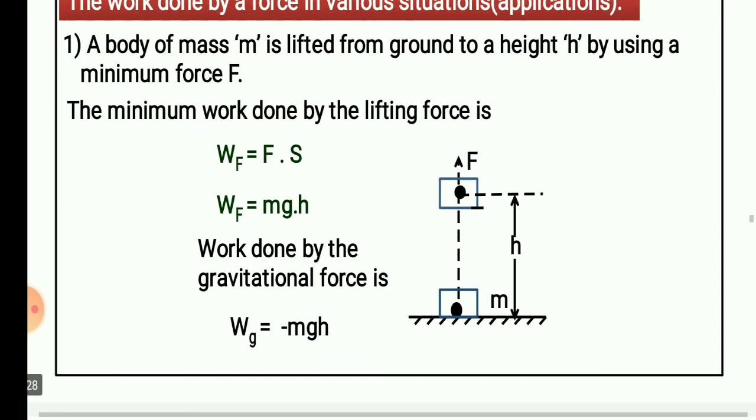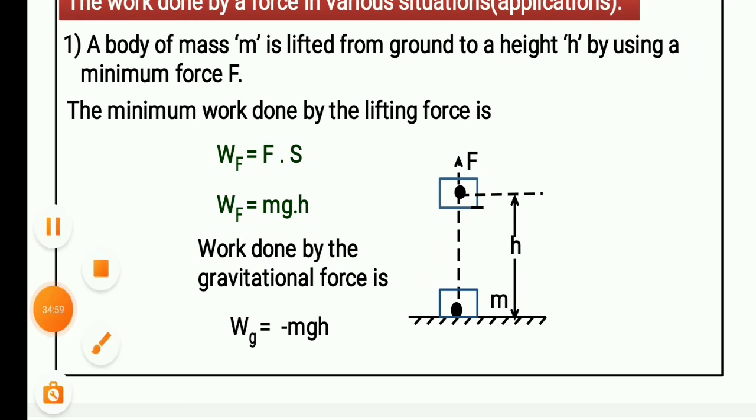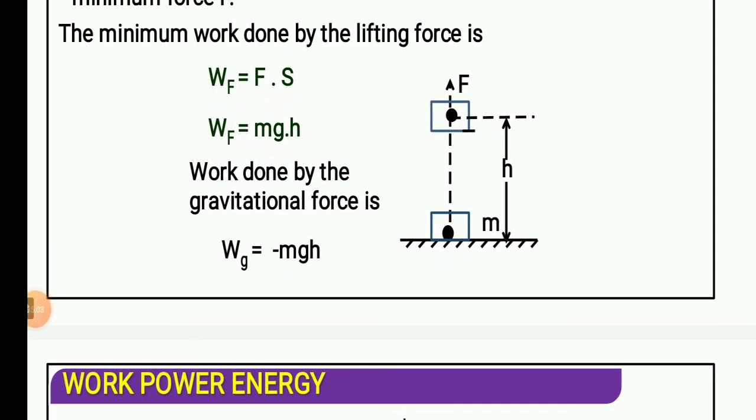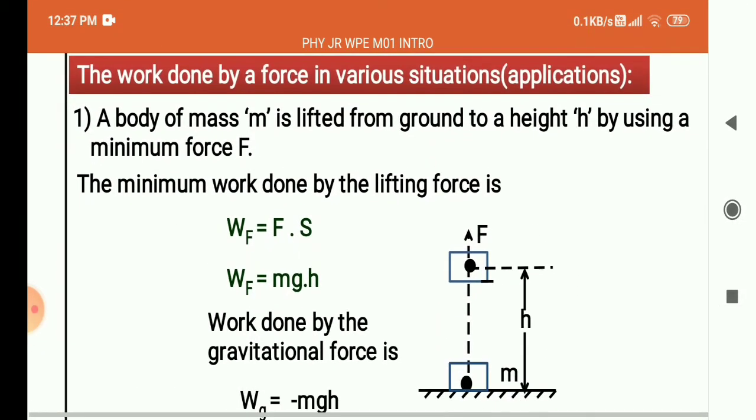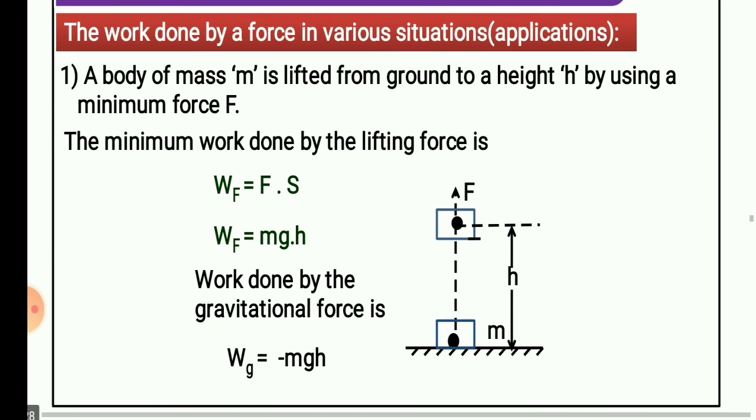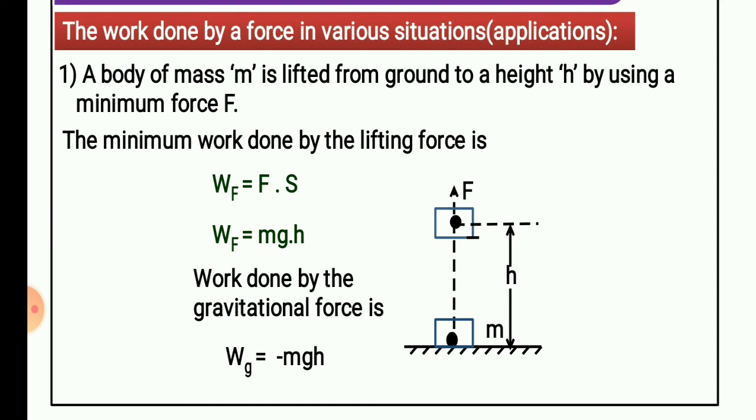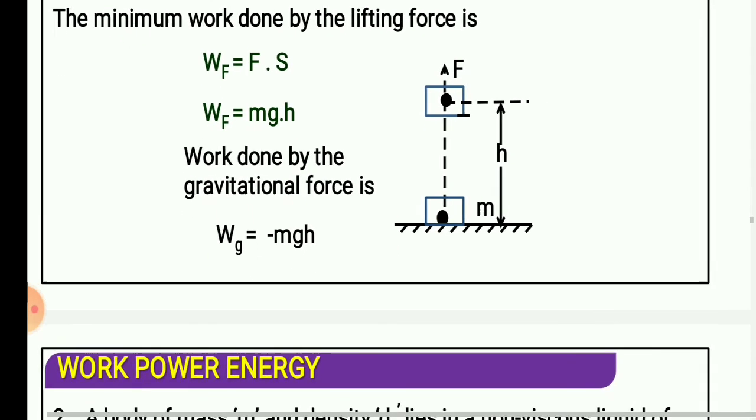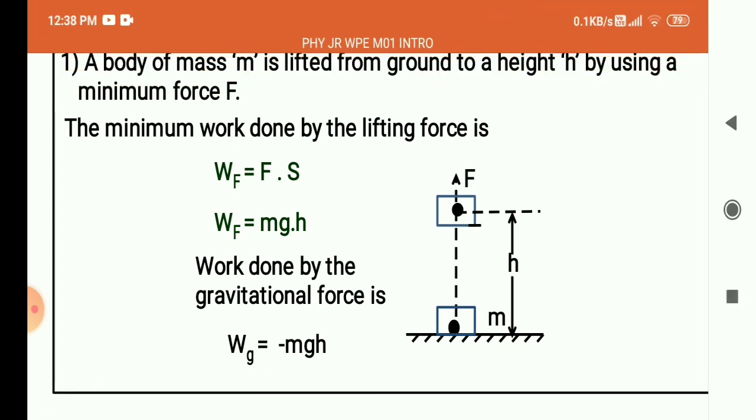Applications of work. First one: a body of mass m is lifted from the ground to a height h by using a minimum force F. The minimum work done by the lifting force is, okay, so stick to basics. Work done by the force is F dot S, the scalar product of force and displacement. The magnitude of force will always be equal to mg when it is due to gravity, meaning for the gravitational application the force will always be mg. Work done by the gravitational force is mgh. Now see, h will be negative, so the value of mgh will be negative, minus mgh. Okay, we shall discuss all the applications in the next classes.